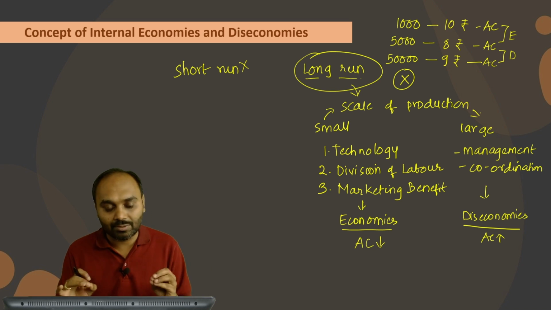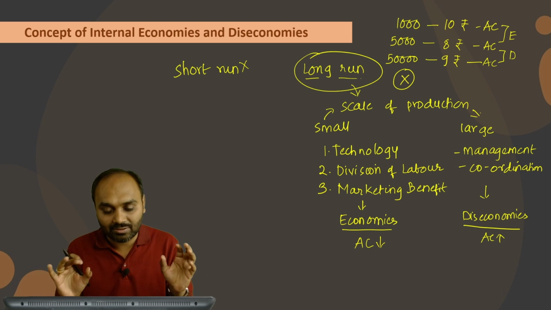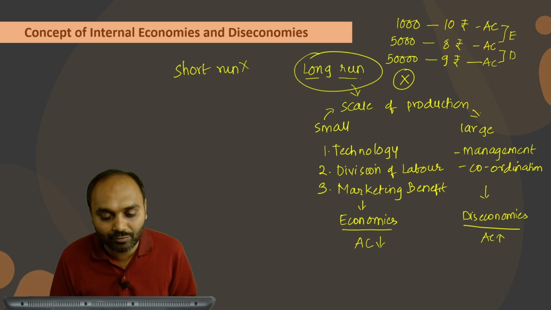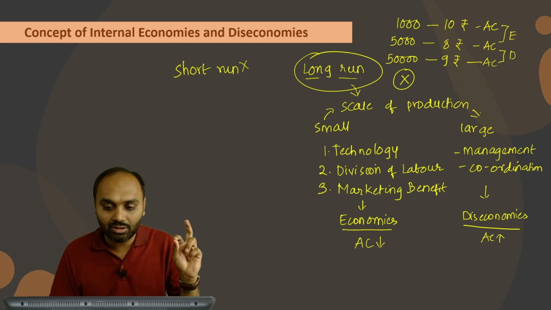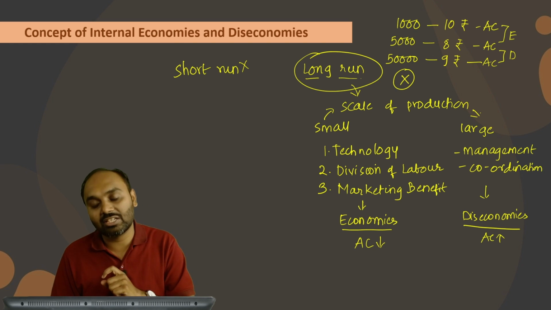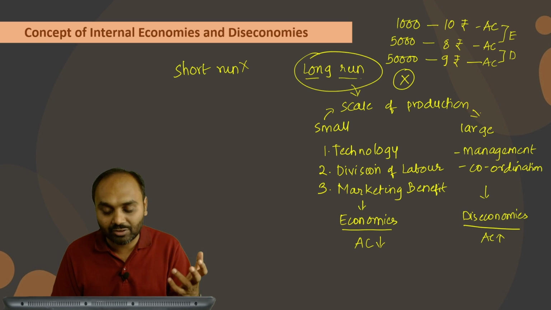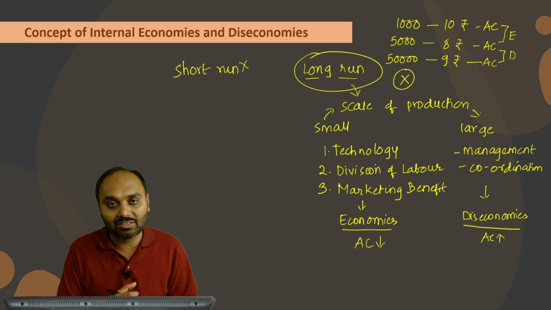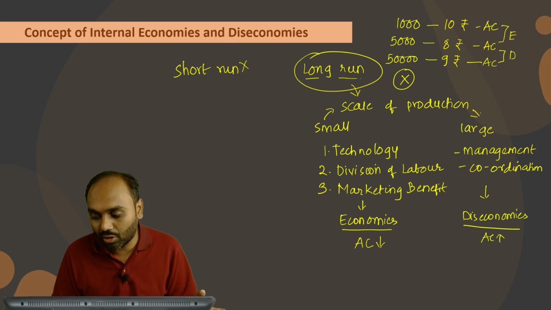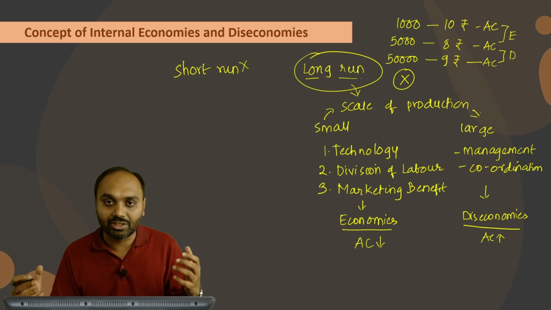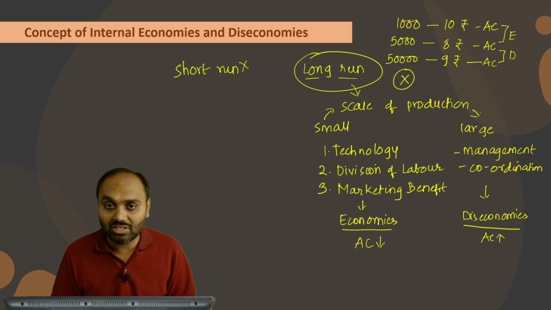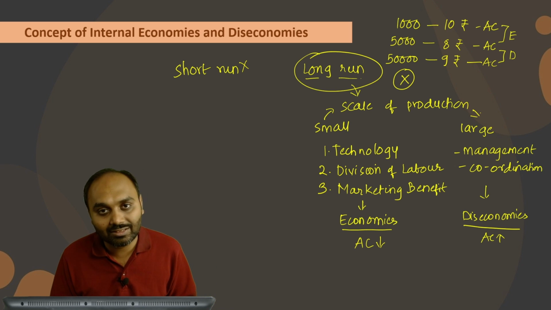So student, it's quite simple. Let me make it simple and just give an overview. There are two time periods: short run and long run. In the long run, if there is an increase in production, and because of the increase you get benefit, it will be termed as economies. And if there are certain kinds of losses because of management or coordination, it will be termed as diseconomies. And how do we find that an organization is receiving economies? By noticing average cost. If average cost is falling, it will be termed as economies, and if average cost starts rising, then it will be termed as diseconomies.